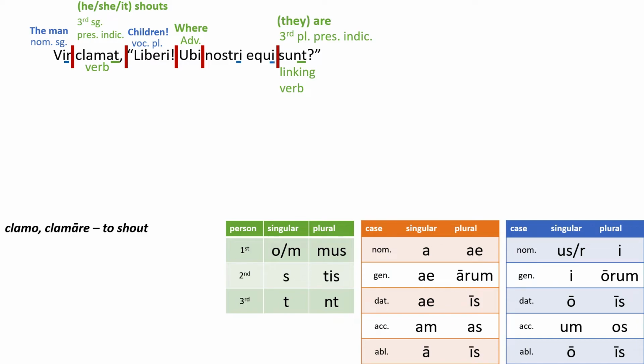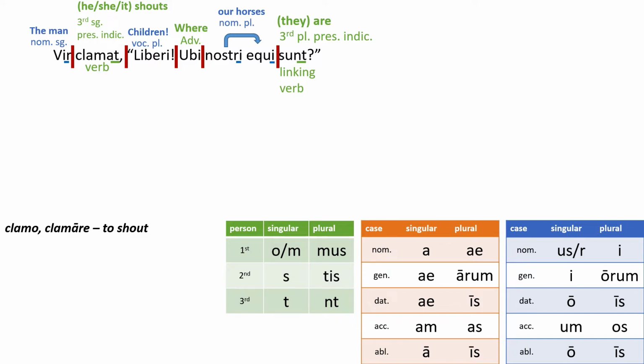Now I see that nostri equi end with an I. That could be genitive, it could be nominative. I think it's nominative. Your verb, sunt, is third plural, it means they are. You probably need a they. I'm going to assume nostri equi are nominative plural. Equi is your noun, and nostri is your adjective describing it, and so it means our horses.